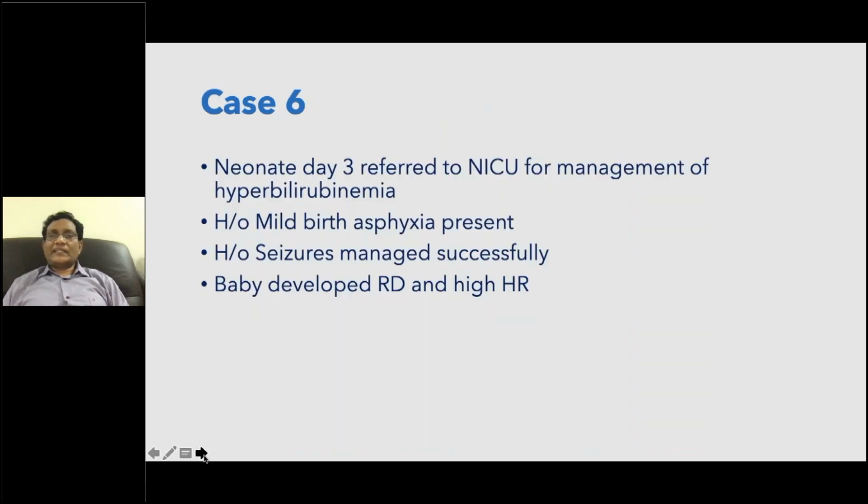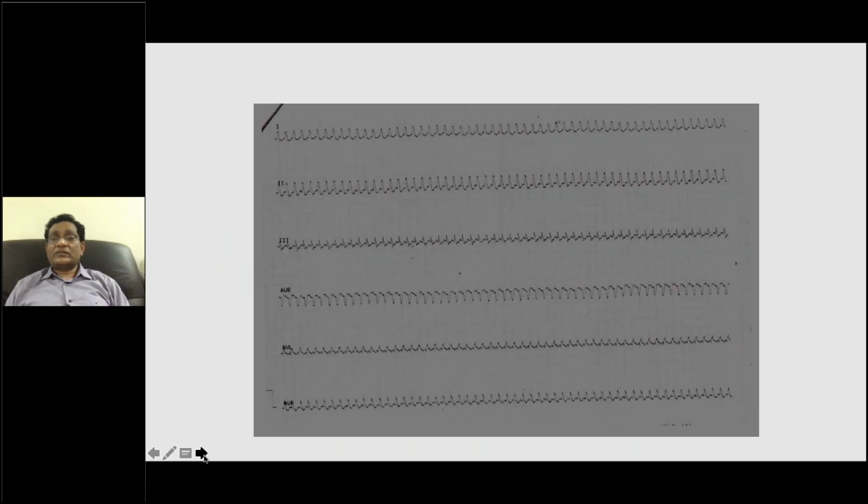A neonate on day 3 referred to NICU for the management of hyperbilirubinemia. There are seizures, the baby developed respiratory distress and a high heart rate. What is your diagnosis here? Very quick. This is a narrow QRS tachycardia, with a very high heart rate. You can see close to 300 here.